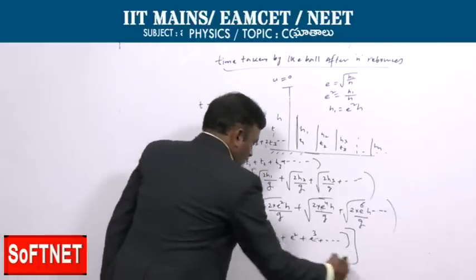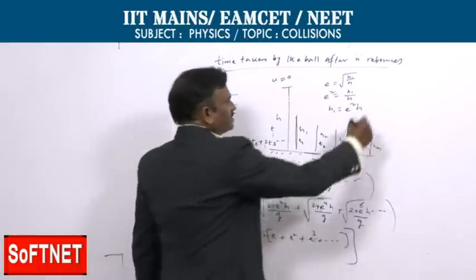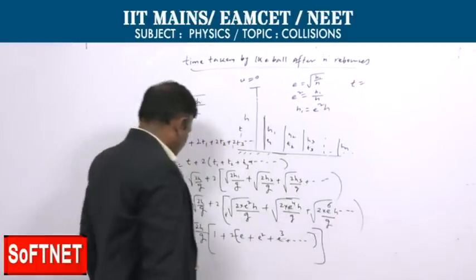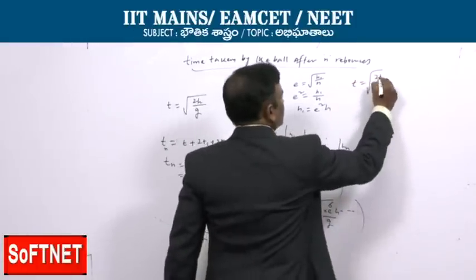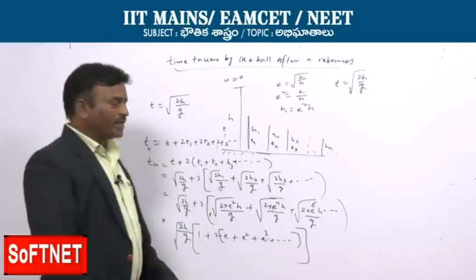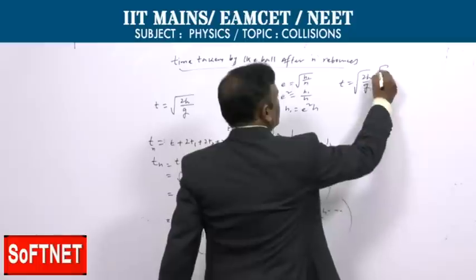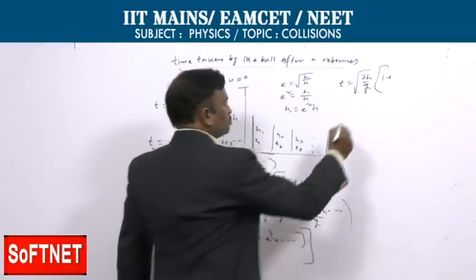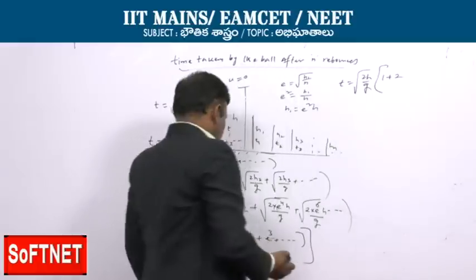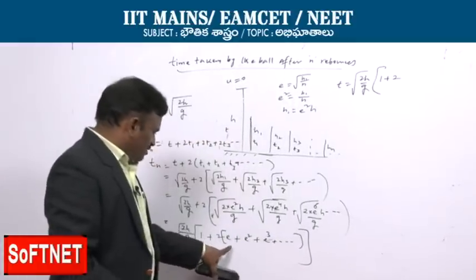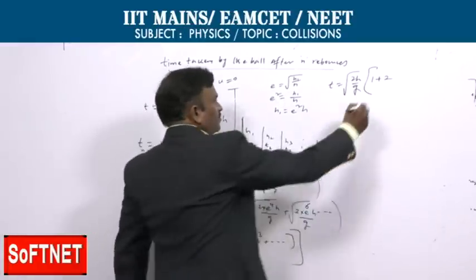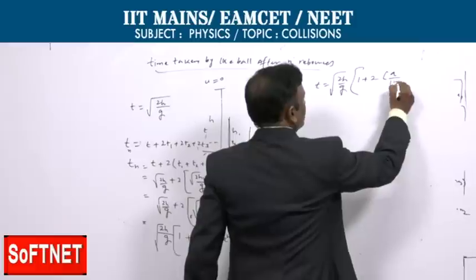Now the total time taken t is equal to root 2h by g as it is, 1 plus 2 into e plus e square and so on. It is in GP, so in the GP case we can write the sum as a by 1 minus r.